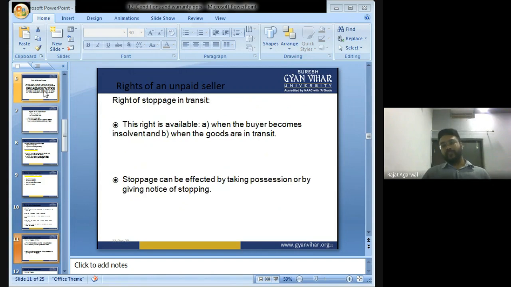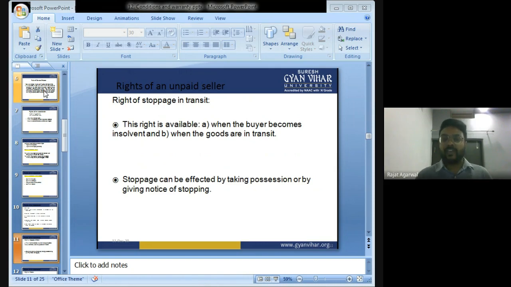Right of stoppage in transit. Suppose I am a seller and I sold some goods in Mumbai. Now the goods will take 2 days to reach Mumbai. If I have made the delivery and the goods are in transit, but the buyer does not pay me the amount, then I can call and stop the delivery of goods in transit.